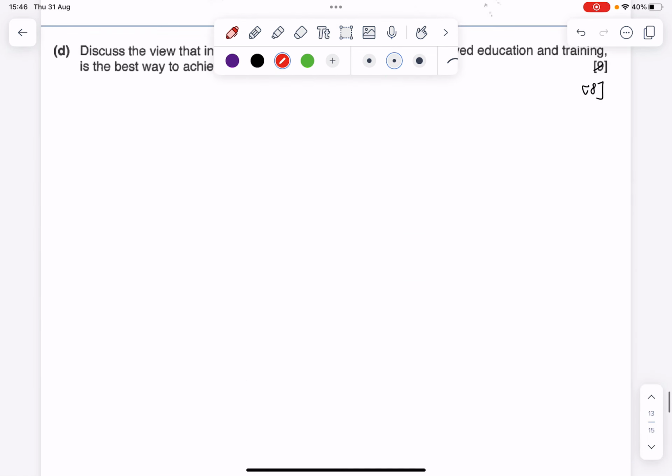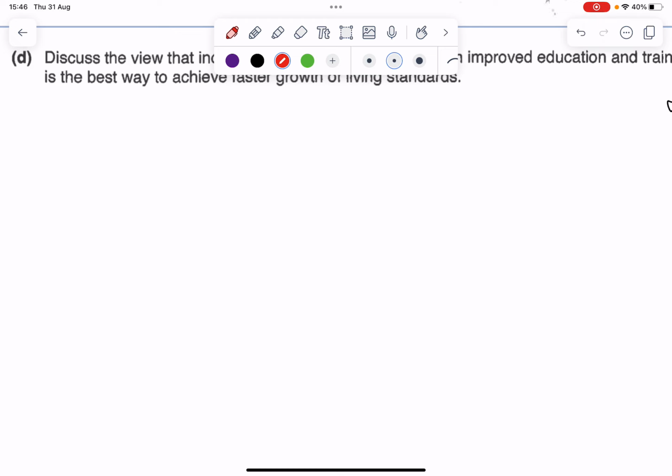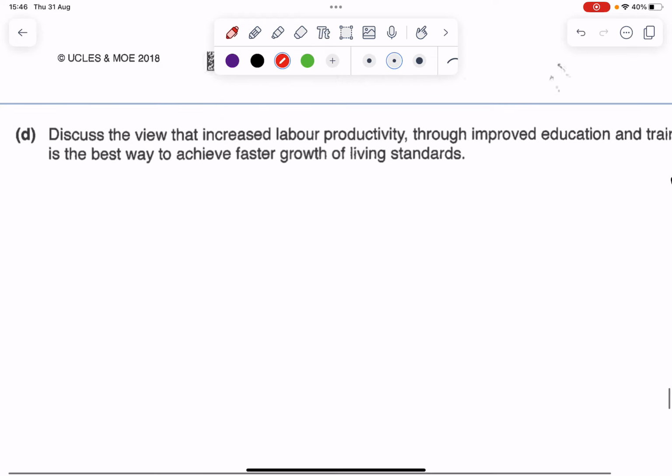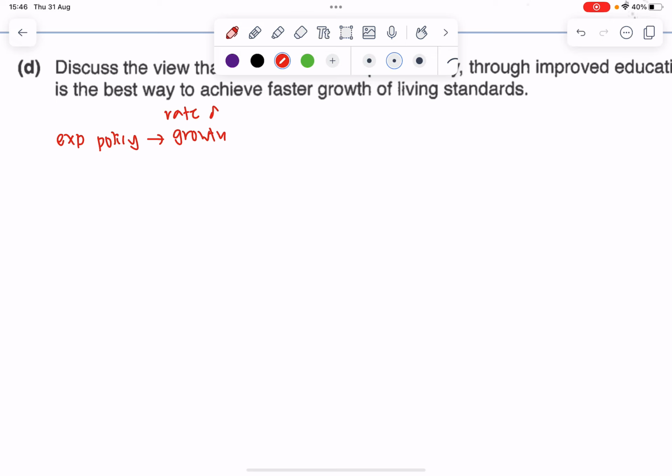So I look at my part D. We've already discussed what we need to write for part D, but now we look at our key arguments. Before I even write, because I know this is a policy question, even though it is a higher order thinking question, I will milk most of my marks from explaining how the policy works. So here, you realize that the focus is I'll explain the policy and then I'll link it to the rate of growth of living standards. Standard of living, right? So my key argument one, I will explain supply side policies.